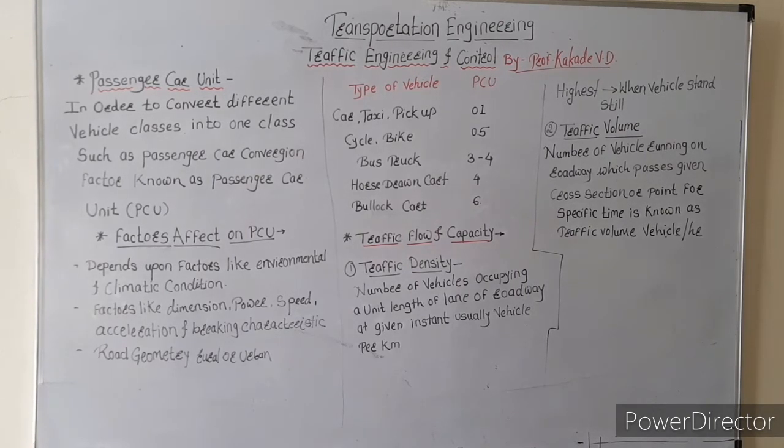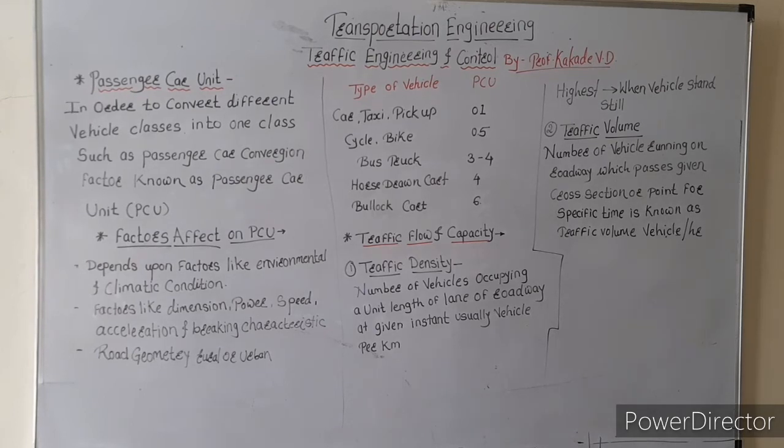Our next topic is traffic flow capacity, where we are going to find out different parameters or terms like traffic density, traffic volume, and traffic capacity. In capacity there are basic capacity and possible capacity. That kind of concept is important.